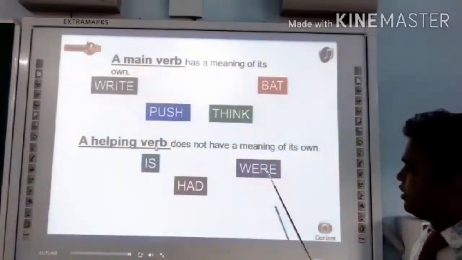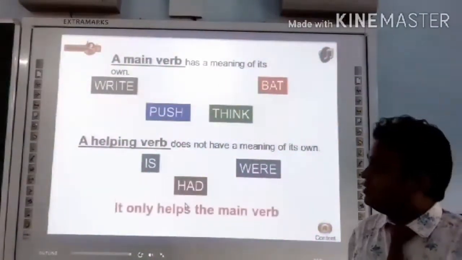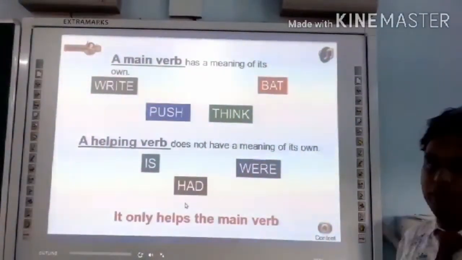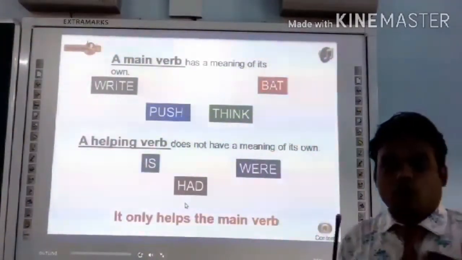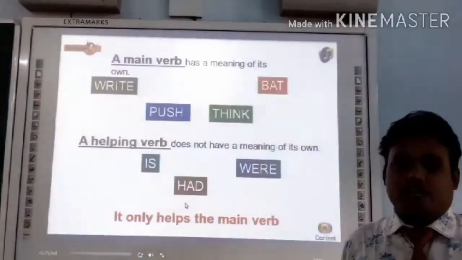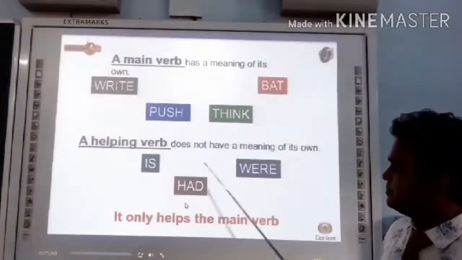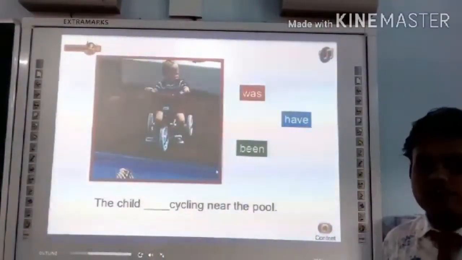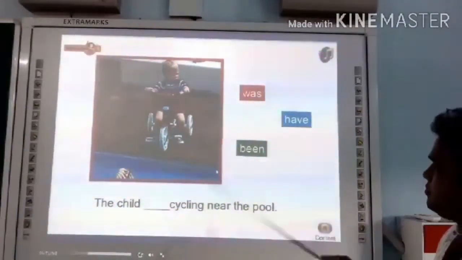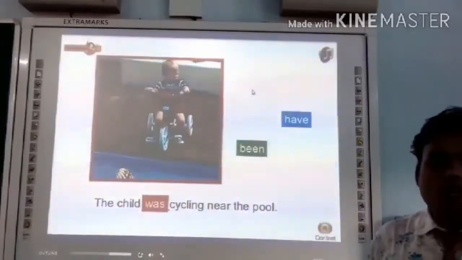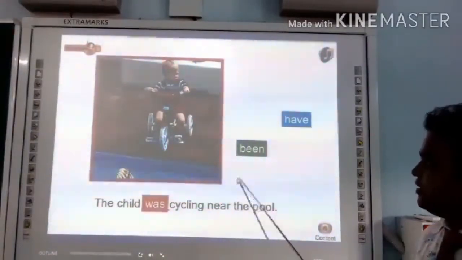Is, had, were. I'm sure you are aware of these words. A helping verb only comes with the main verb. It only helps the main verb. So is, had, were, will, was and other helping verbs only help the main verb to complete the sentence. We have a sentence here. Was, have, been. The child cycling near the pool. The child was cycling near the pool. So was is a helping verb for cycling.